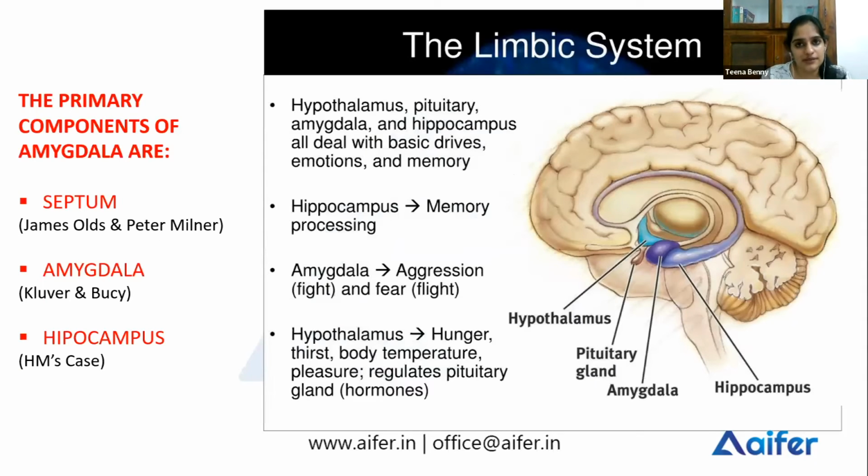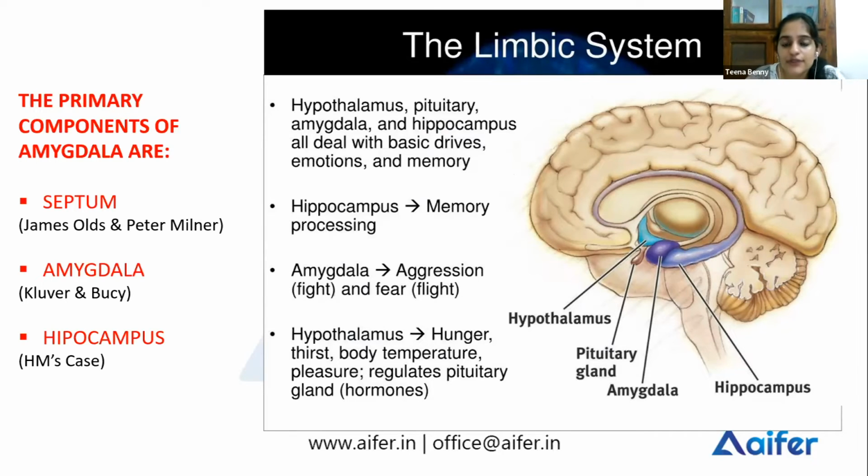Now, the limbic system. Before, we said that after the hindbrain and midbrain, the part to be developed was the limbic system. And what is the limbic system? It is a group of interconnected structures basically implicated in emotion and memory.